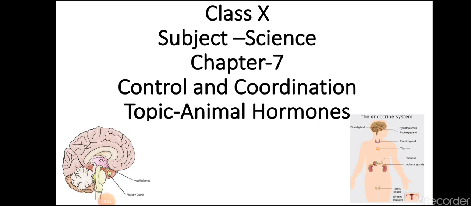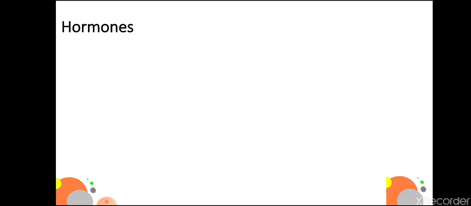Hello everyone. Today we are going to take class 10th Science NCERT chapter number 7 Control and Coordination, topic Animal Hormones. As we all know that control and coordination in animals is done with the help of nervous system as well as endocrine system. Endocrine system consists of glands which secrete hormones.